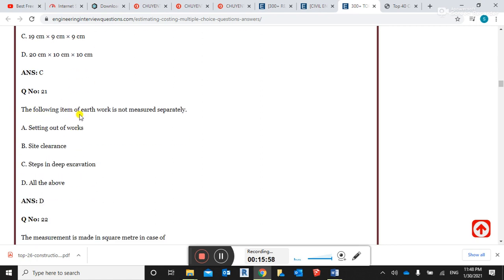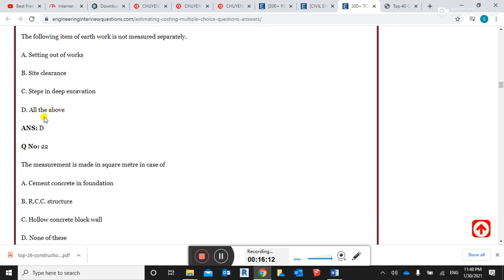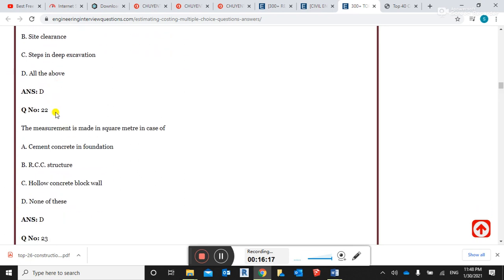The following item of the earthwork is not measured separately: setting out works, site clearance, step in depth excavation. All of the above. Yes, all three options are the correct answer.